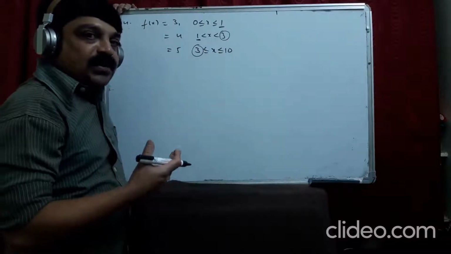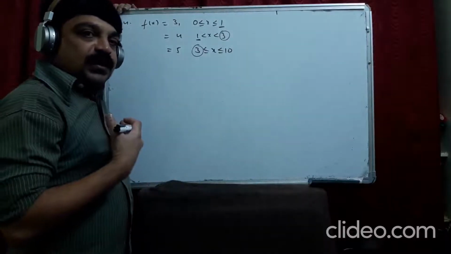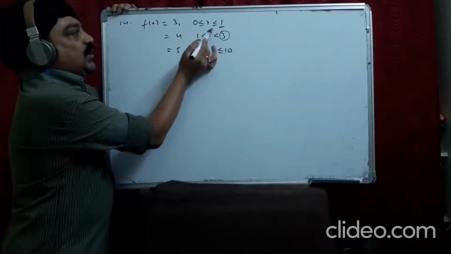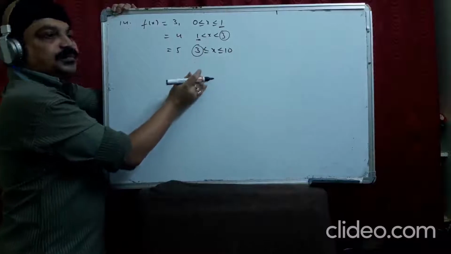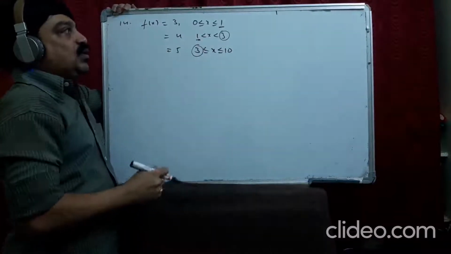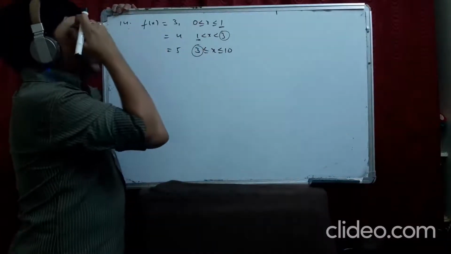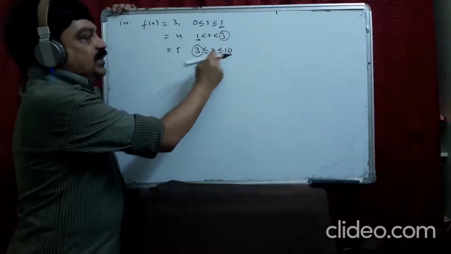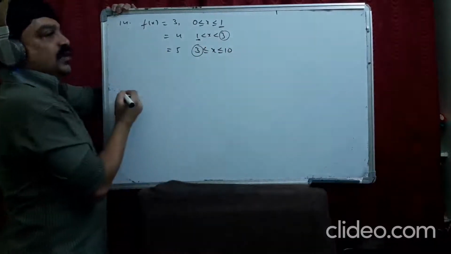What do you mean by left function? Before that value there should be a function, and after that value there should be a function. That is the reason why we take 1 and 3. We don't take 0 and 10 because after 0 there is a function, but before 0 there is no function. Before 10 there is a function, after 10 there is no function. We rewrite the function.